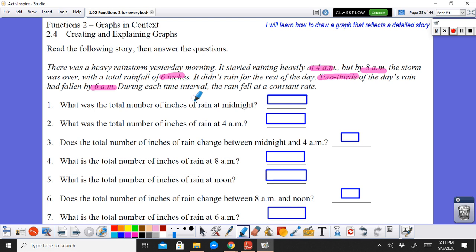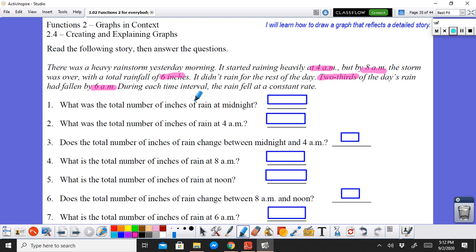But then it didn't stop at 6 a.m., it stopped at 8 a.m. in the morning. During each time interval, the rain fell at a constant rate. Now, I would like you guys to pause the video and try to answer the following questions on your own and come back to the video when you're done.